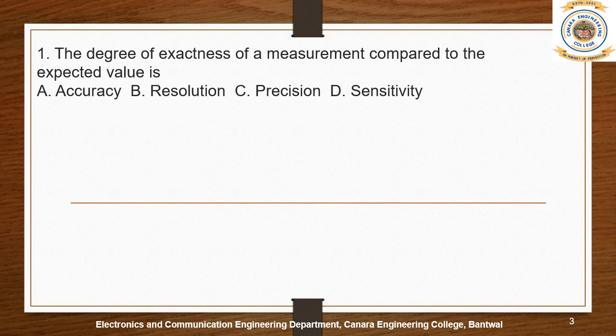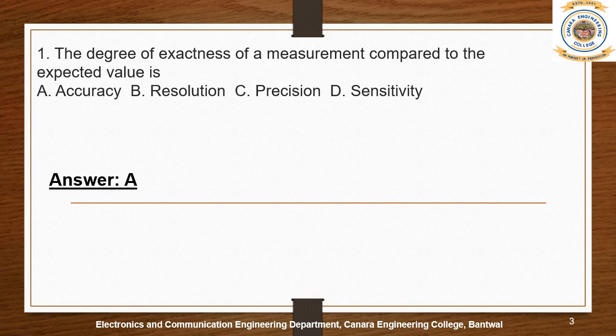The first question is: the degree of exactness of a measurement compared to the expected value is? Which is the right answer? Option A is accuracy, B is resolution, C is precision, and D is sensitivity. I think the option is A, accuracy. Yes, because the basic meaning of accuracy is what?